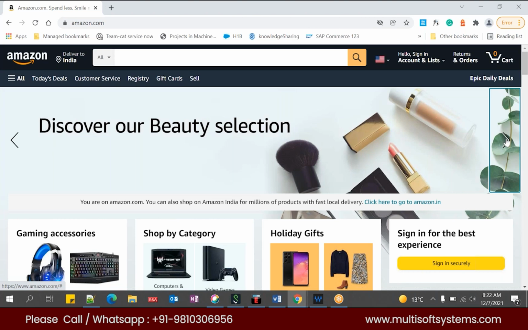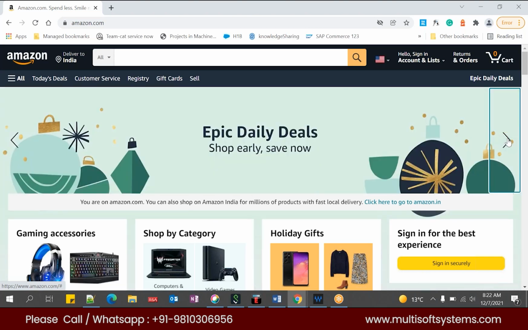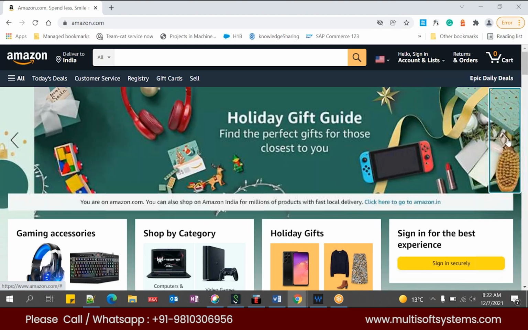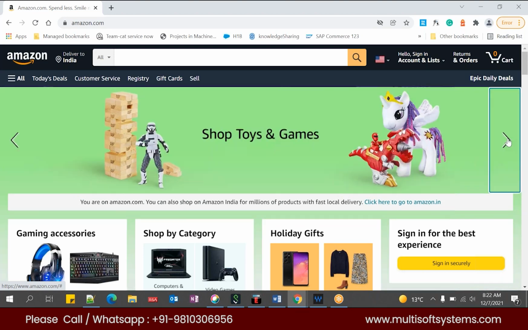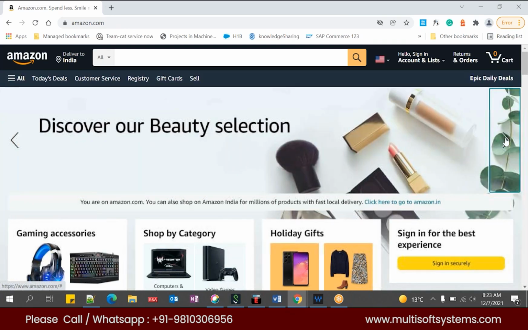See, when I click here, it goes to the next slide. If I click again, it goes to the next slide, and again, one more new slide. How many slides we want to configure can be done by Hybris developers. A business will say, let's say in the home page, I want to have 10 slides, and then these 10 slides will be provided. When the user clicks here, the slide moves from one to another.